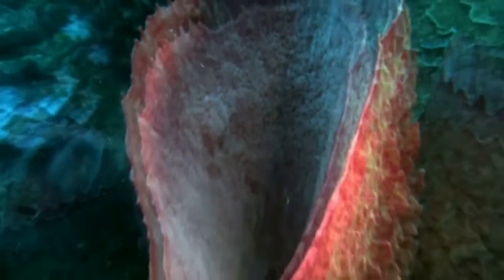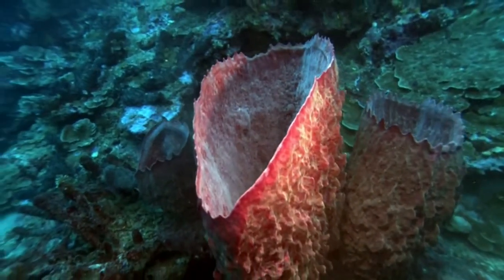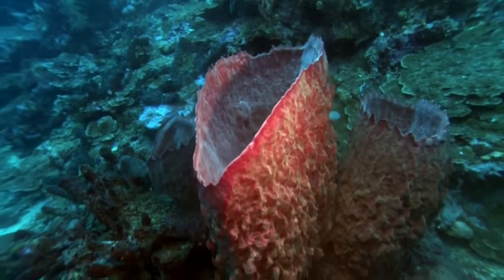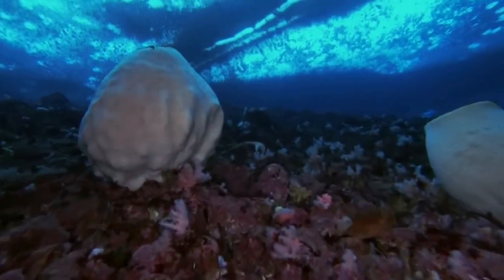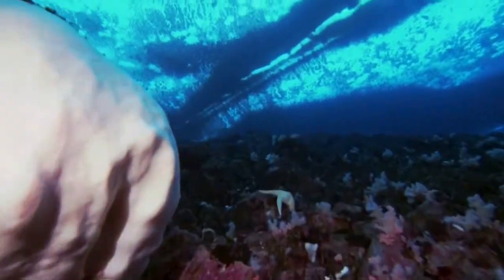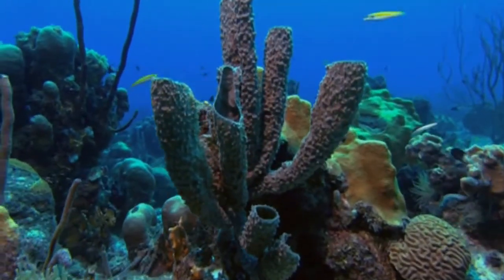What once seemed barely alive is actually a living animal, more complex than we could have imagined. There are 9,000 described species of sponges, and most live in the ocean, but 150 or so live in freshwater, from the frigid waters of the poles to the warm seas of the tropics.